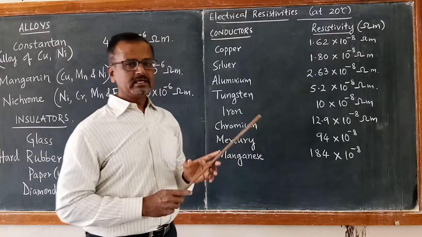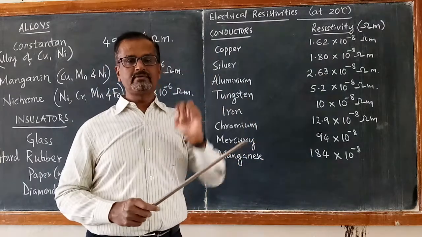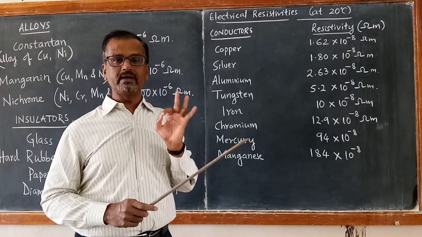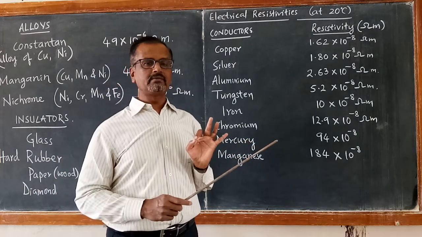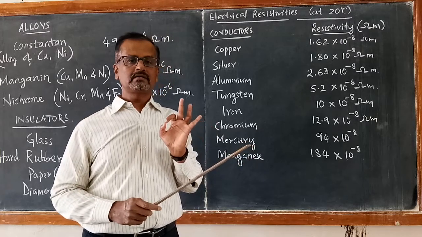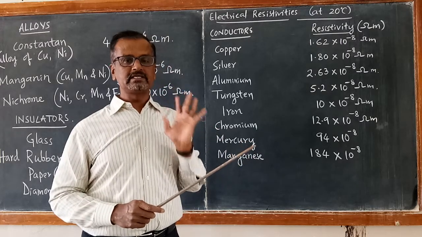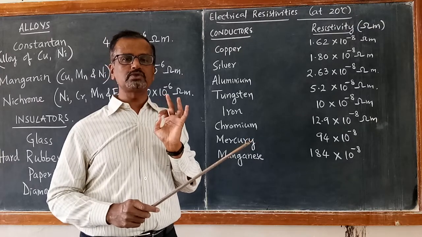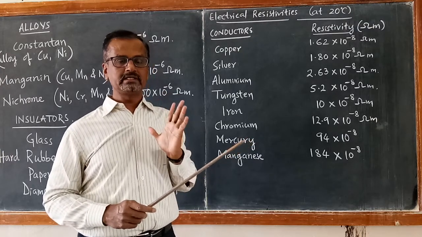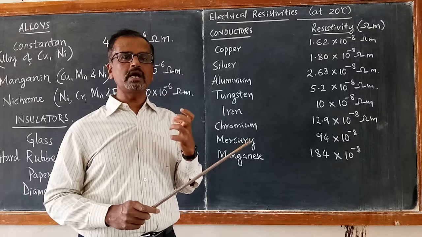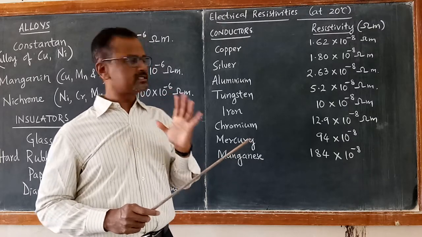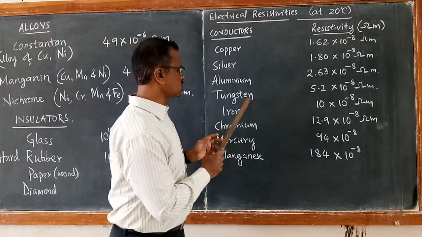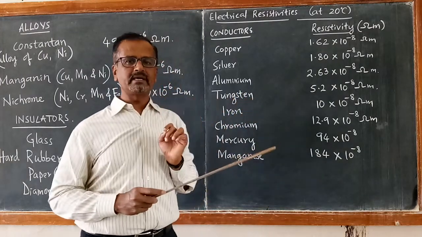Second thing is it has a very high melting point, nearly 3200 to 3250 degrees Celsius. 3200 degrees Celsius is the melting point of tungsten. That's why tungsten is used as a filament material.